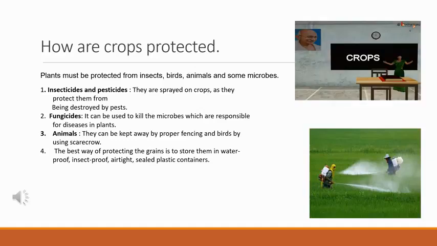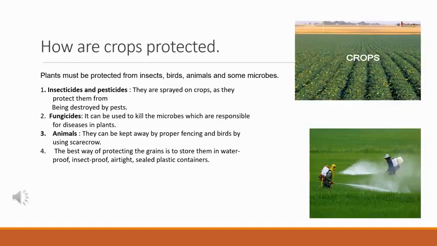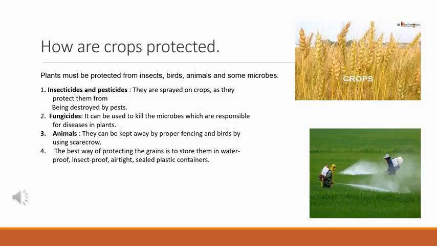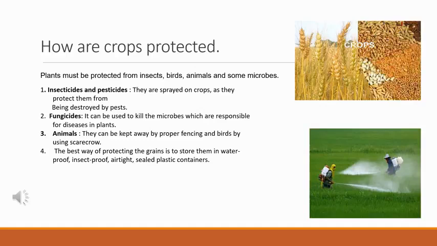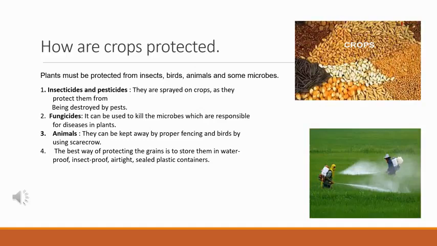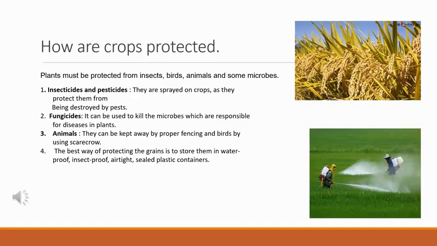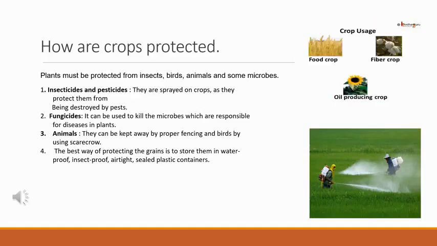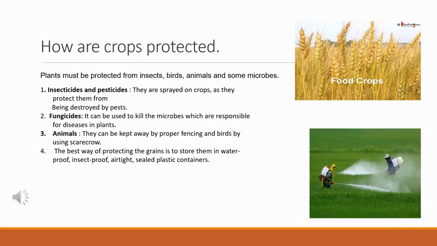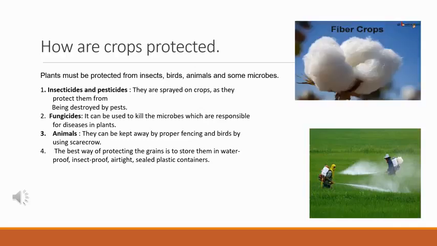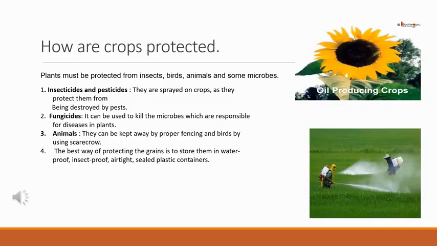So now let's learn about crops. What are crops? When we grow same type of plants in a particular area during a particular time, which gives us food and other useful things, they are called as crops. So we can divide crops into three groups based on the usage. Food crops like wheat, fiber crops like cotton, oil-producing crops like sunflower.